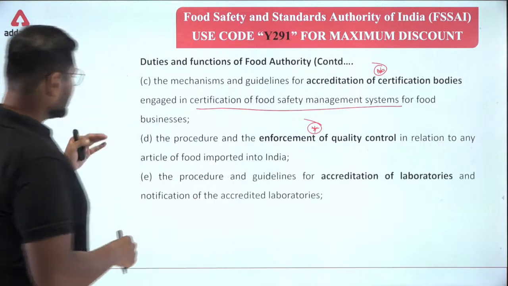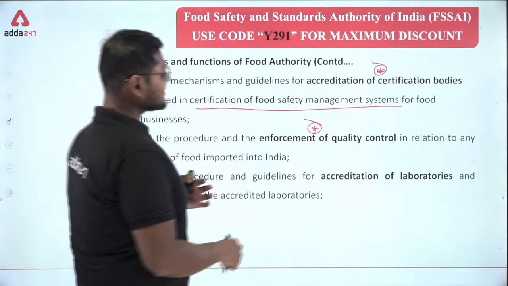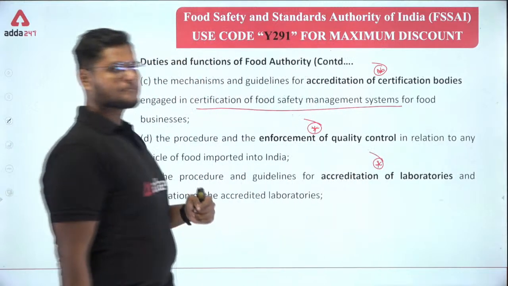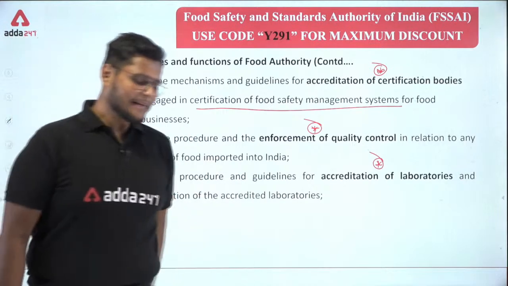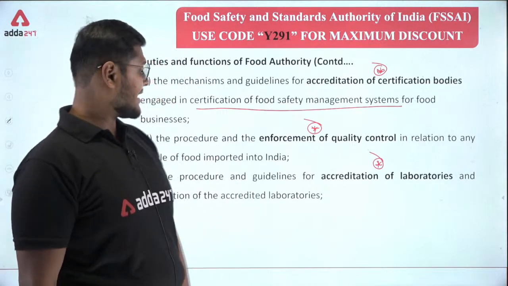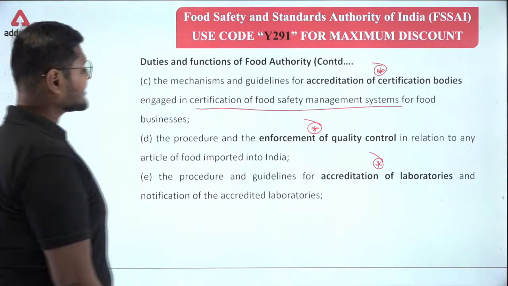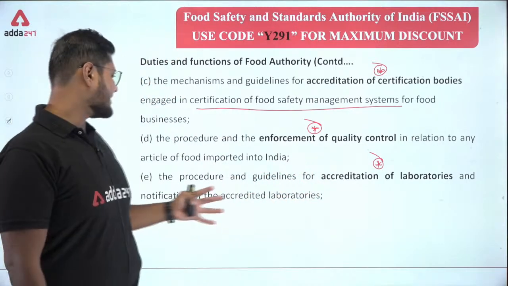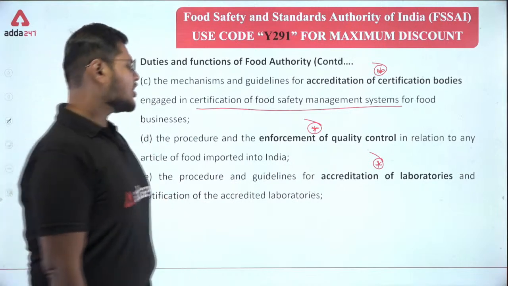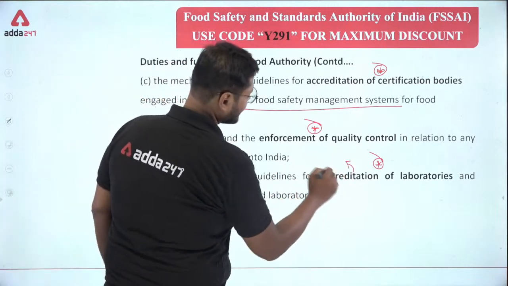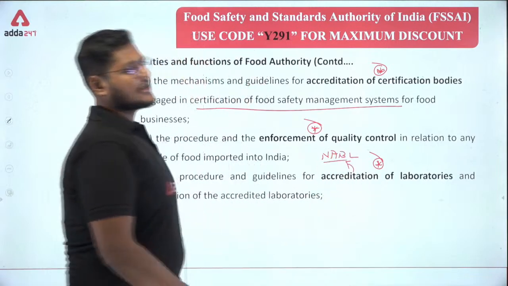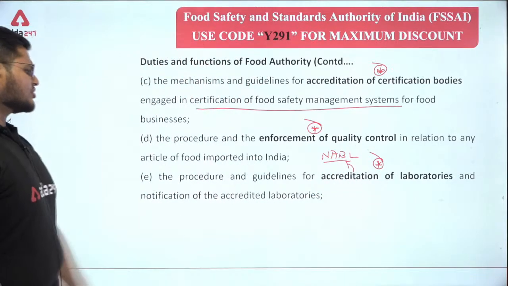Okay, next, the procedure and guidelines for accreditation of laboratories. Clear? Okay, so all the laboratories that are involved in food testing and analysis should be accredited. So we will talk about these accreditations. Now these accreditations are given by NABL. The central accreditation is given by NABL. We will also talk about that.